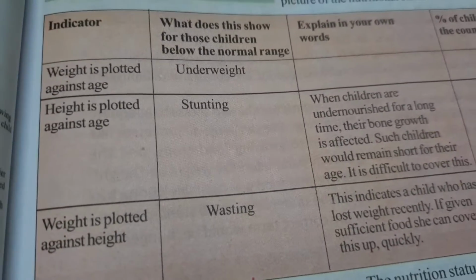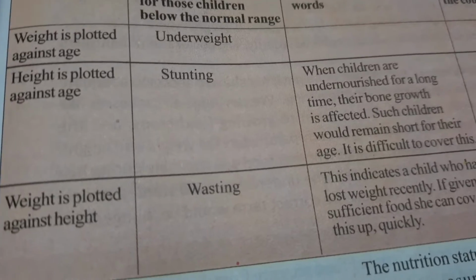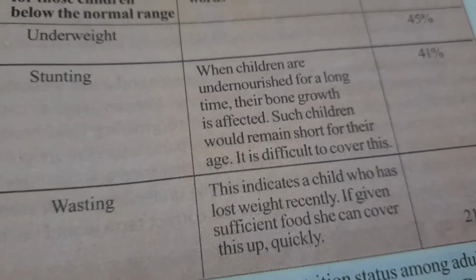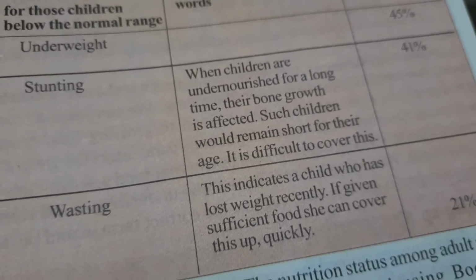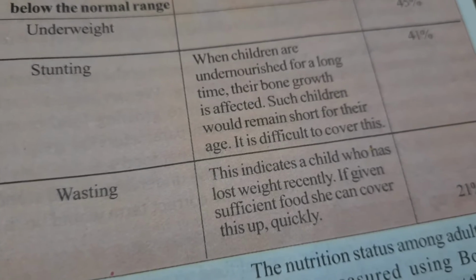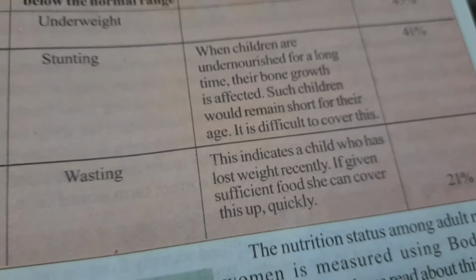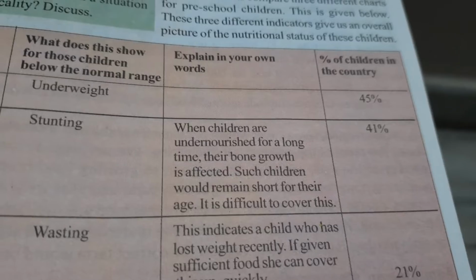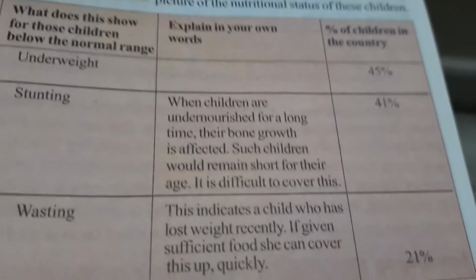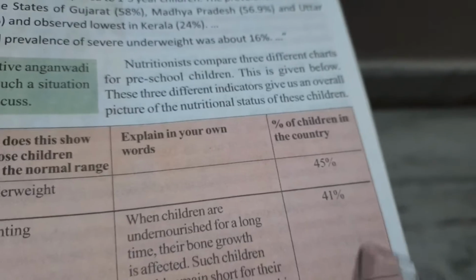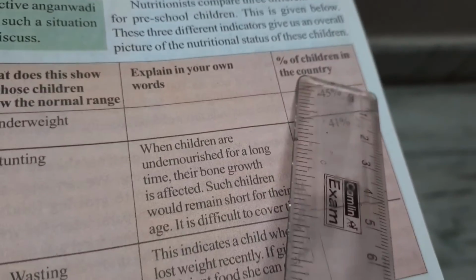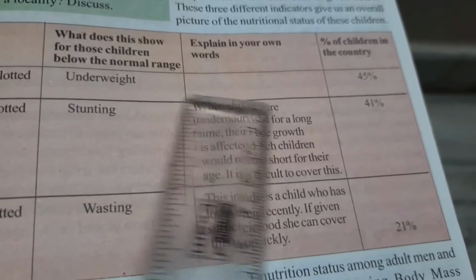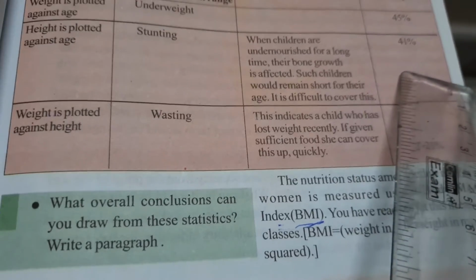Now if height is plotted against age, and height is not according to the age, then it is called stunting. When children are undernourished for a long period of time, their bone growth is affected. Such children would remain short, and it is difficult to recover this. 45% of children are underweight, and this is very shocking and alarming, and the government should do a lot to overcome this problem. Stunting, I have told, is 41%. It is also very high.